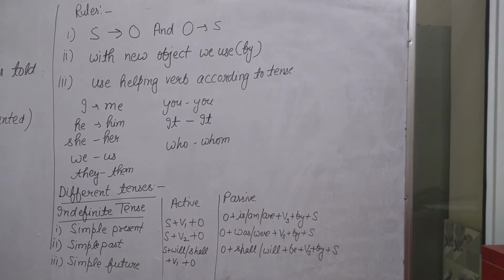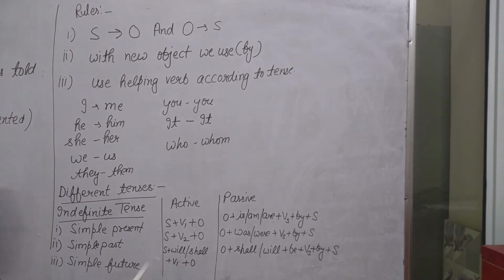Simple future tense is very easy to identify, because there is no need to look for helping verbs, as the sentence already includes a helping verb. As you know, in active voice, it is subject plus will or shall. There is only one of them.